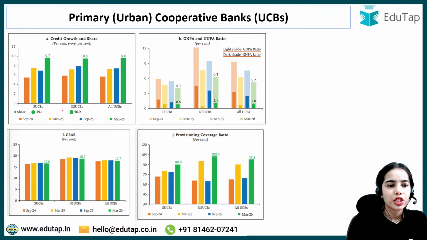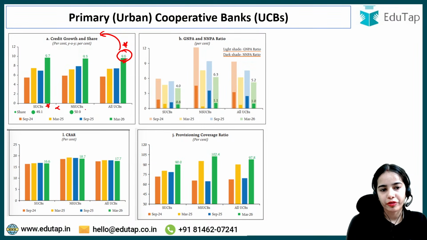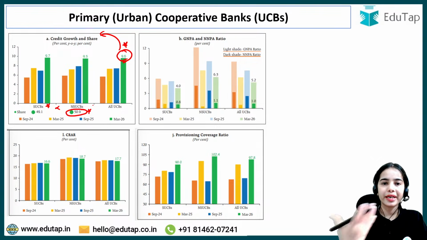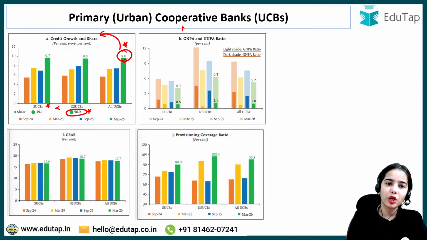Credit growth and share. The credit growth was 9.6% for the urban cooperative banks. In this, the scheduled urban cooperative banks have less share in comparison to non-scheduled urban cooperative banks. Under the primary urban cooperative banks, it is non-scheduled primary urban cooperative banks that have a higher share of the credit. Okay? The credit growth was higher in the scheduled urban cooperative banks. So this is the idea. Any confusion, anyone?